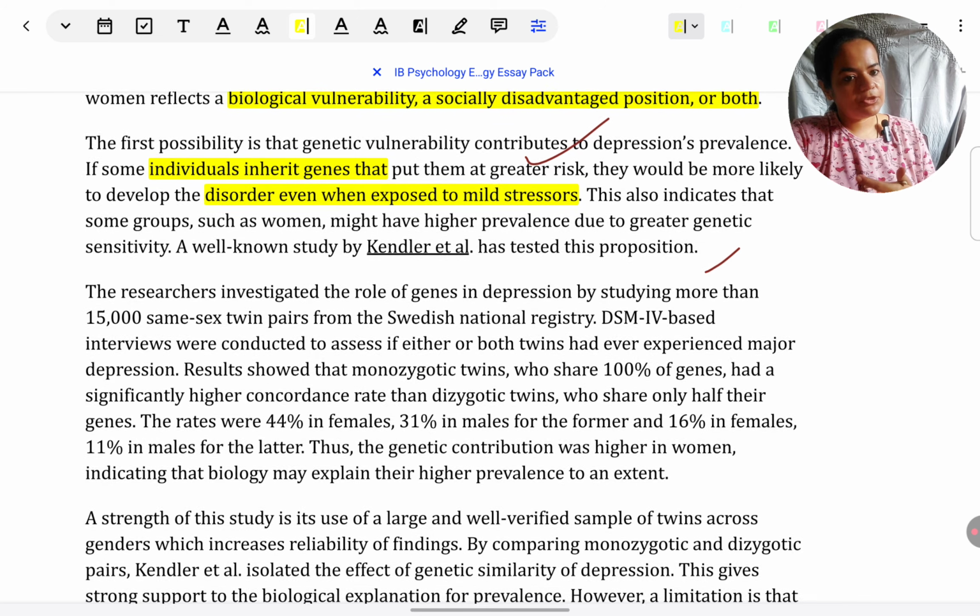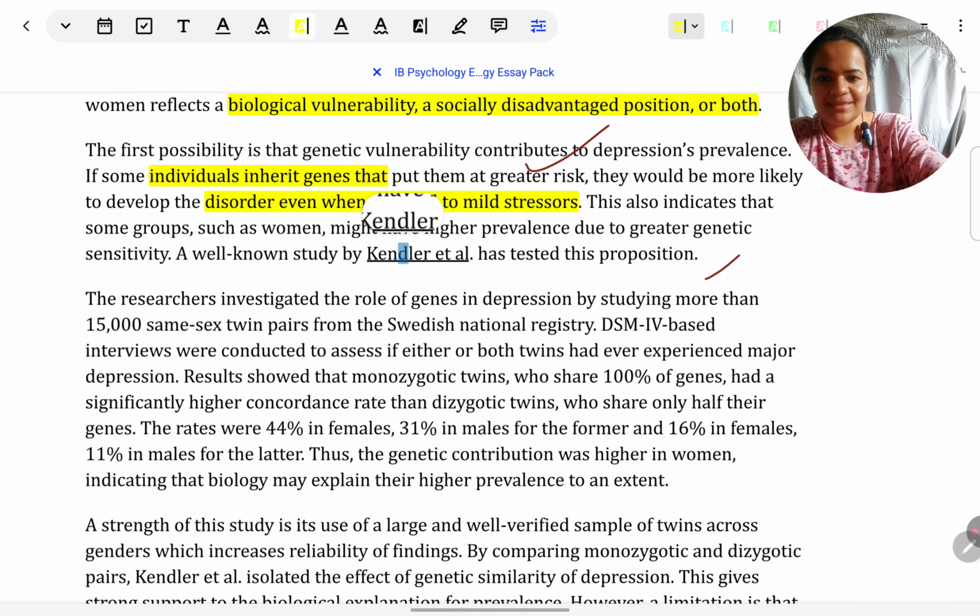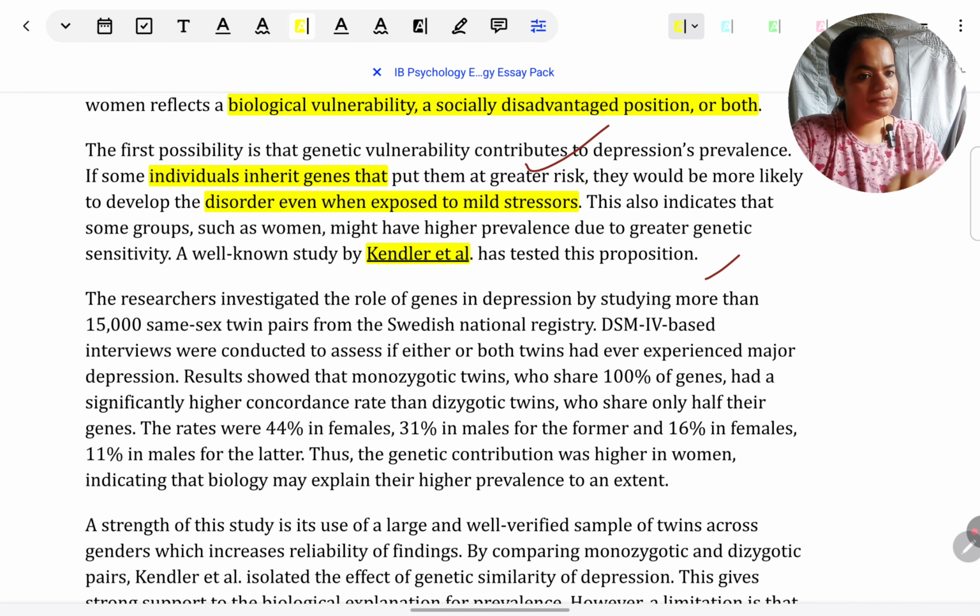Now there's a study which shows this, Kendler et al. So I've summarized the study next. If you want, you can pause the video and go over the summary. So in the study summary, typical aim, procedure, results, conclusion. They wanted to look at concordance rates, and then they used interviews to diagnose the patients, and these are the concordance rates which they found. And all concordance rates, regardless of which type of twins, were greater in the case of women than men in the results. These things I have explained in the summary.